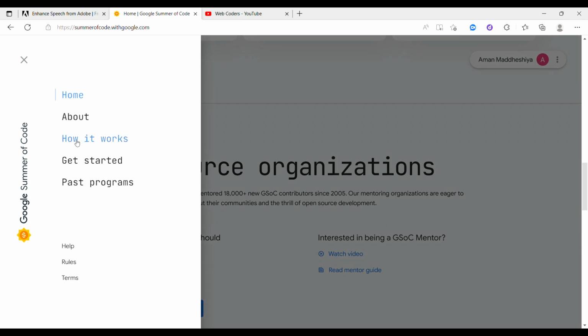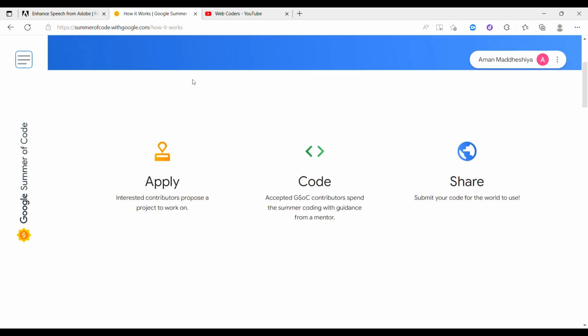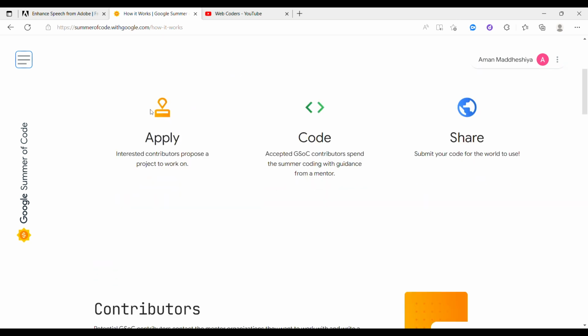And keep in mind, whether you go through anything or not, go through all the rules and terms and conditions for GSOC 2023, because a small rule break can disqualify you from GSOC 2023 even after being selected. So keep that in mind.